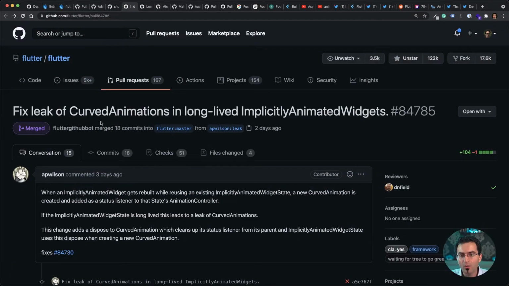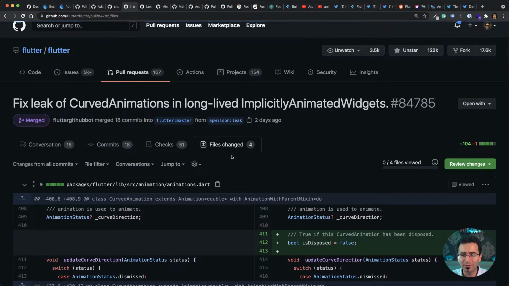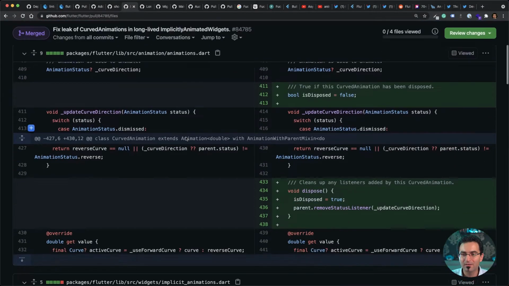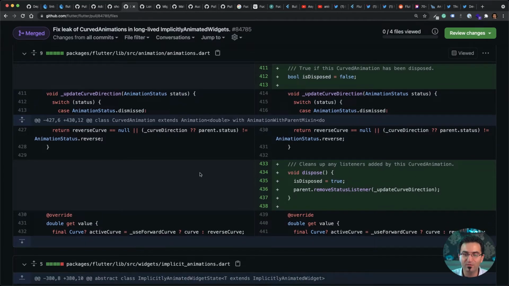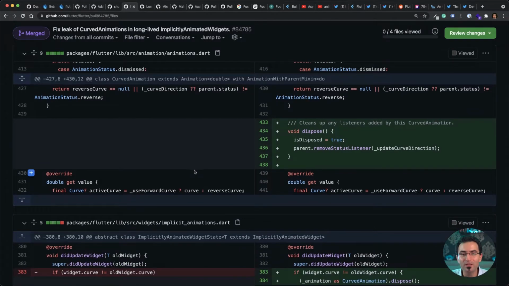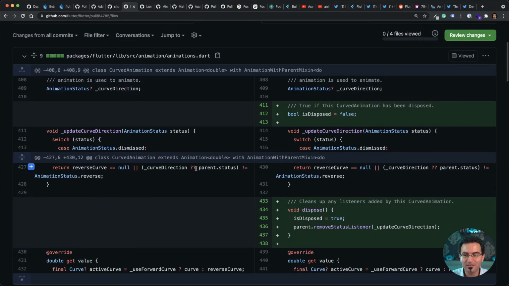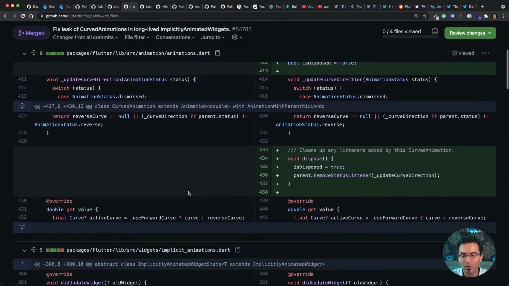Another PR was related to fixing the leak of curved animation in long-lived implicitly animated widgets. It's very nice to read this code and see in which way it has been fixed, and we can learn a lot from these PRs. So I recommend you sometimes check some PRs that are interesting to you and check the source code and learn from that.